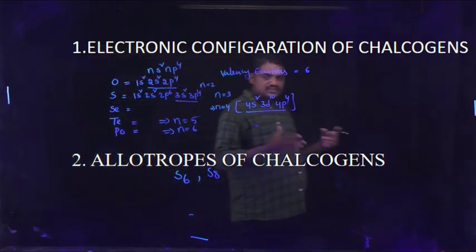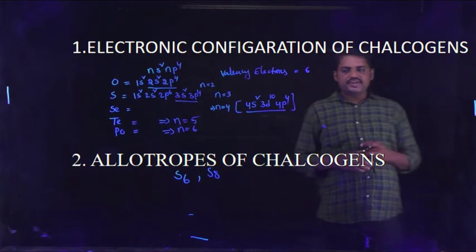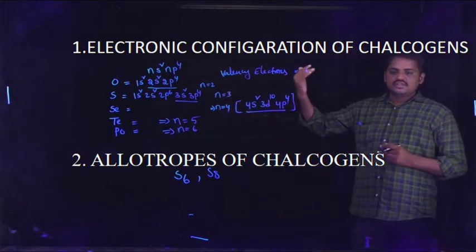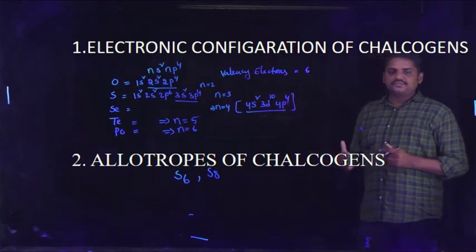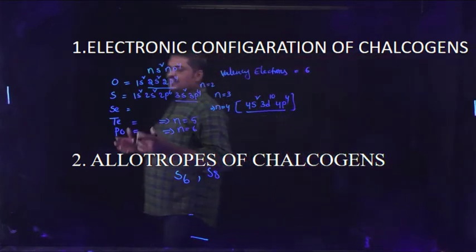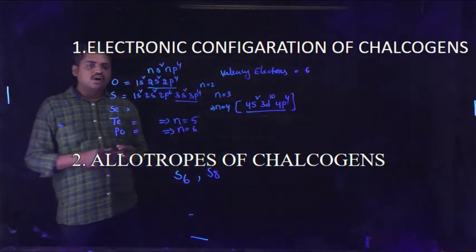The remaining elements, selenium and tellurium, also exhibit allotropic forms in the octaatomic state.